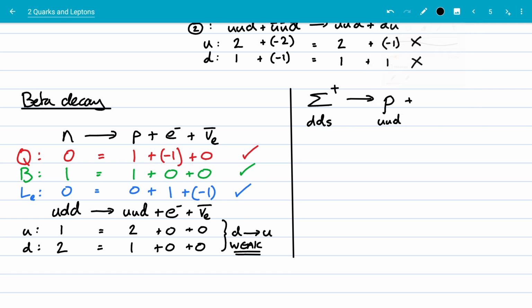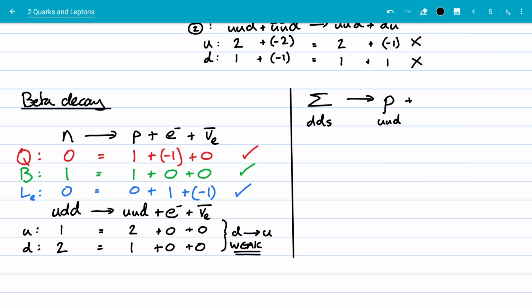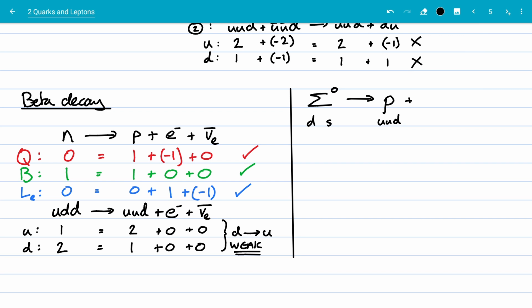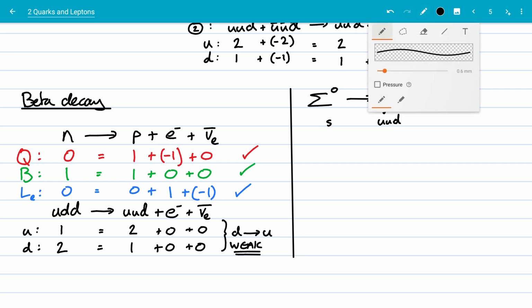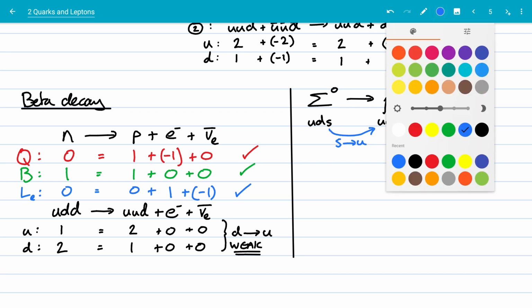Let's go sigma 0. I'm trying to think of a particle interaction that does happen, and there are some interesting problems with that. Yeah, let's go with a sigma 0. I think we'll be okay with this. So this is up, down, strange, turning into up, up, down. So we can see straight away what's happening is the strange quark is turning into an up quark. Now we have to conserve charge.